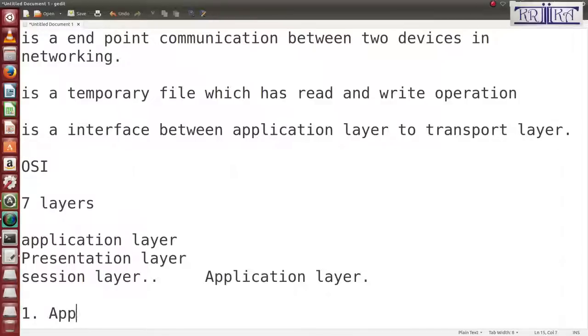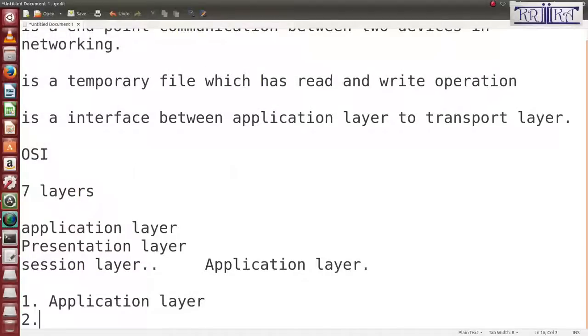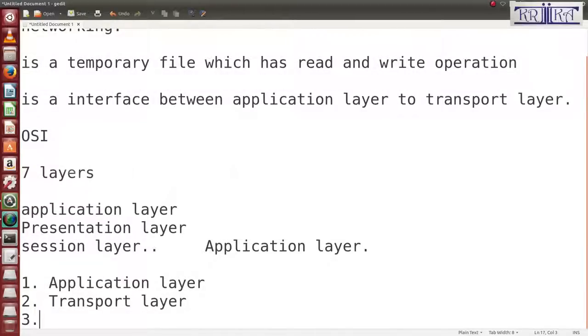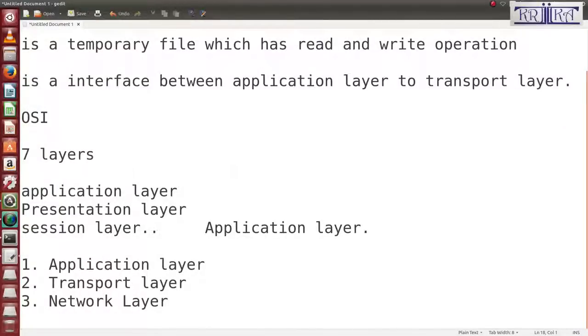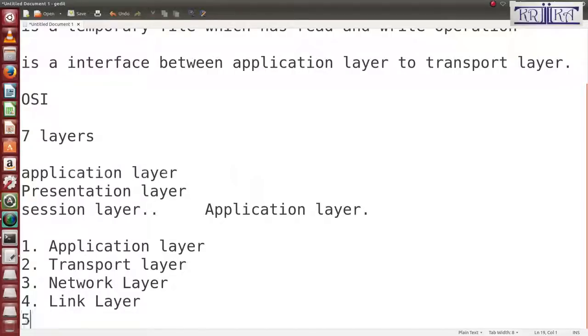And what are these? First, application layer. Second, transport layer. Third, network layer. Fourth, link layer. Fifth, physical layer.